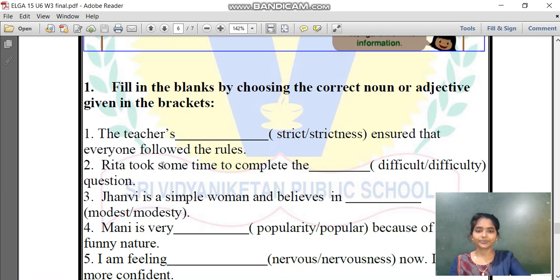Think. Yes, strictness will come, isn't it? Here, the teacher's strictness ensured that everyone followed the rules. Here they are showing the name of an activity. This blank you have to fill with the name of an activity, not the action. The teacher strict ensured that: it doesn't make sense, isn't it? So the teacher's strictness ensured that everyone followed the rules.